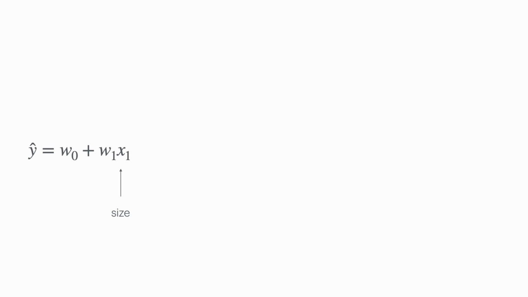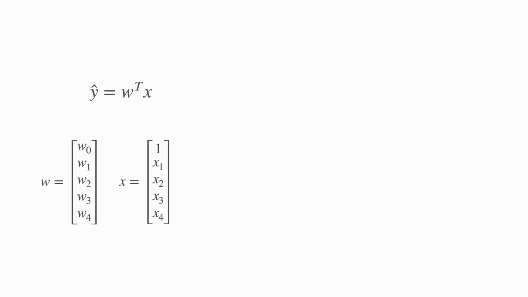So this model is not a constant anymore. The predicted price f of x varies based on the given house size x1. We can add another term for the number of the rooms. We add 2 additional parameters for the location of the house, one for the longitude and another for the latitude. We can rewrite our model in vector format as f of x equal w transpose x. Now, this model is called a linear model.